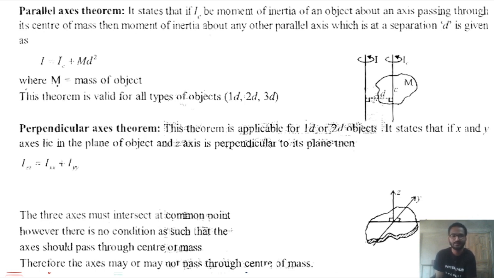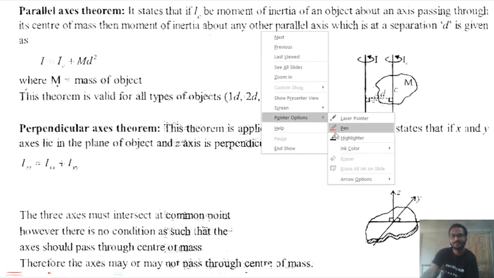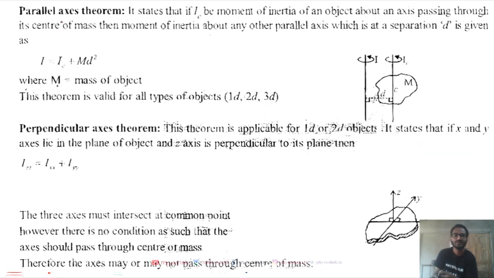So the parallel axis theorem, first of all, what does it state? The parallel axis theorem states that if IC is the moment of inertia of an object about an axis passing through its center of mass, then the moment of inertia about any other axis parallel to this axis, at a separation d, will be given by I equals IC plus m into d square, mass of this object into the separation between these two parallel axes, where m equals the mass of this object.